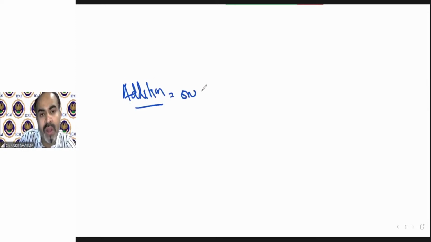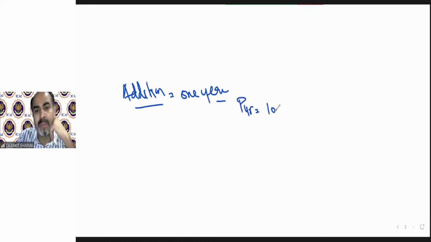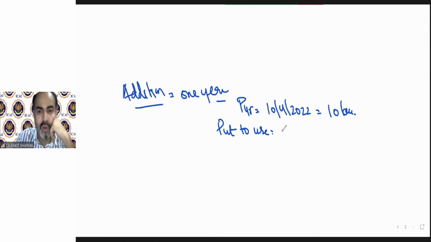Now, one more interesting thing about additional depreciation. As I said, additional depreciation can be claimed only in 1 year, and that year should be the year in which the asset is purchased and put to use. Now, for example, you purchased an asset on 10th April 2022 for rupees 10 lakh and put to use on 1st November 2022.